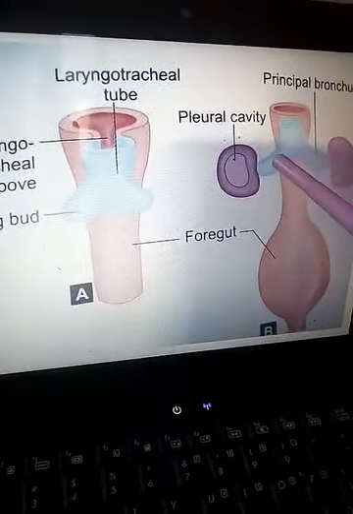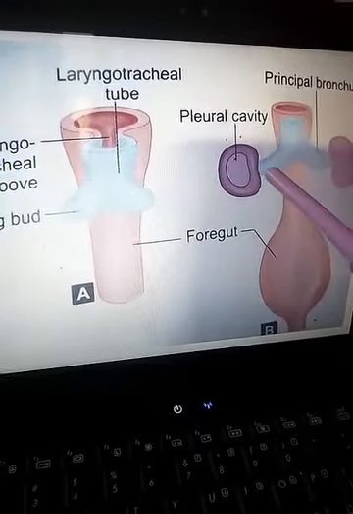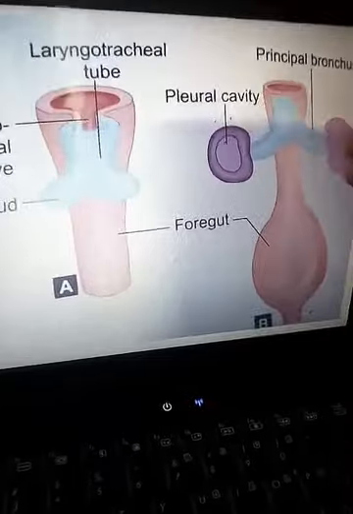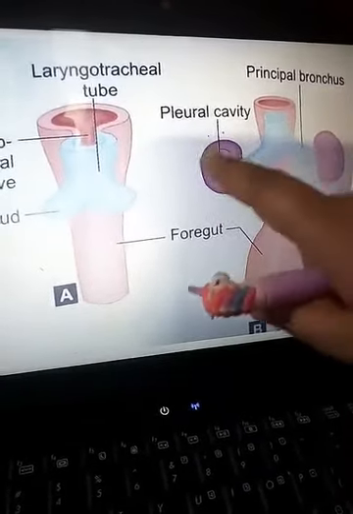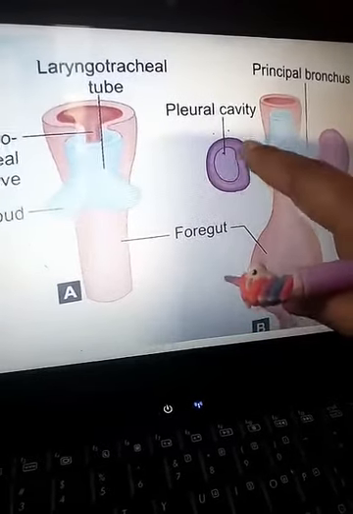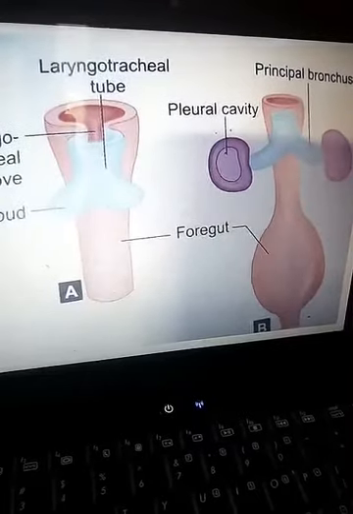So these were the lung buds and they were approaching the pleural cavity. When they approach, they just invaginate. Because of this invagination, it becomes divisible into two layers: the outer layer from the parietal layer, and the part which is inner to it comes to lie on the lungs and forms the visceral layer.